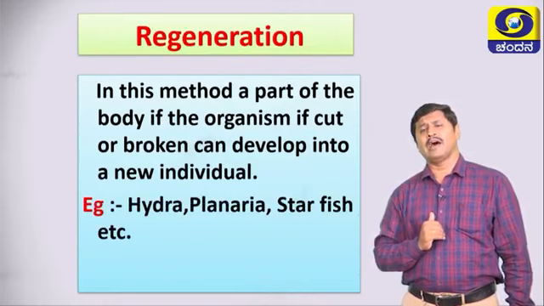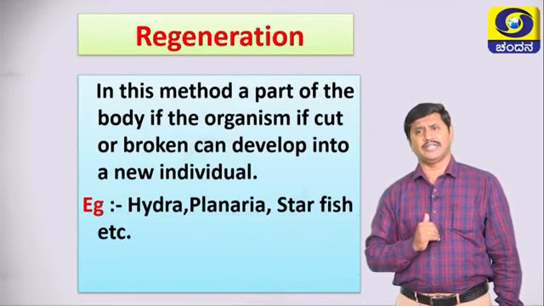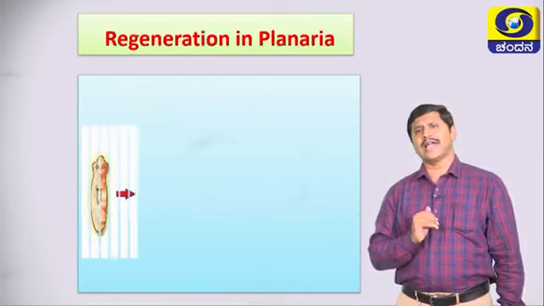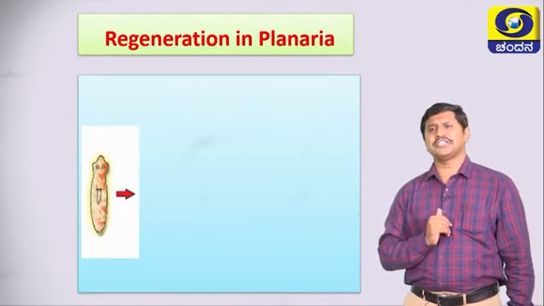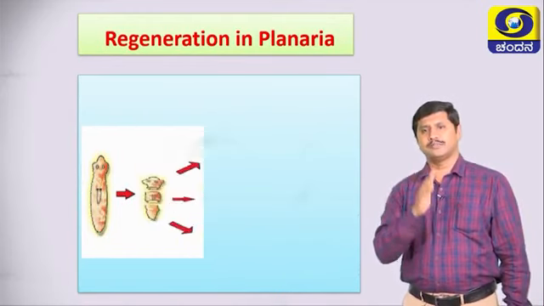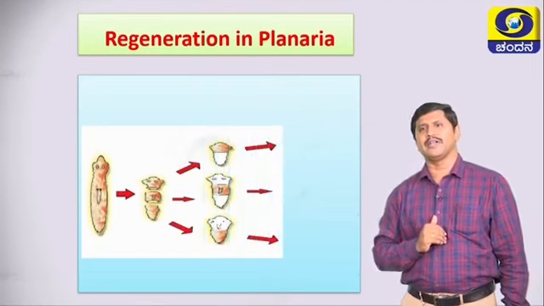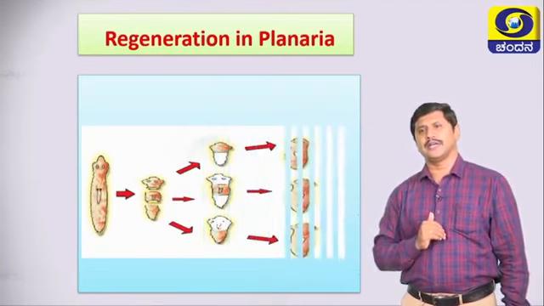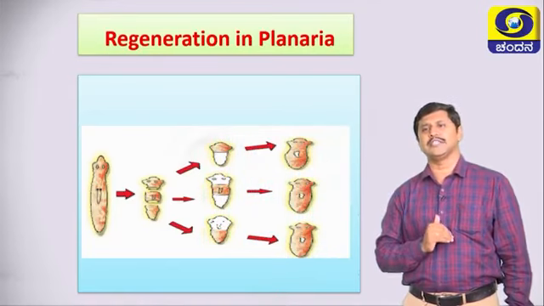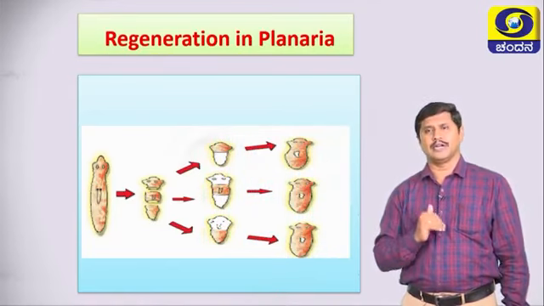For example, hydra, planaria, starfish, etc. This diagram shows how regeneration occurs in planaria. This is the parent body. It is cut into 3 parts, and the 3 parts grow into new planaria. Look here, regeneration occurs in planaria and also hydra.